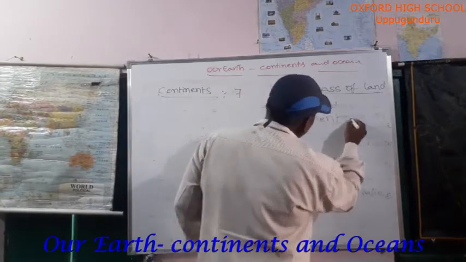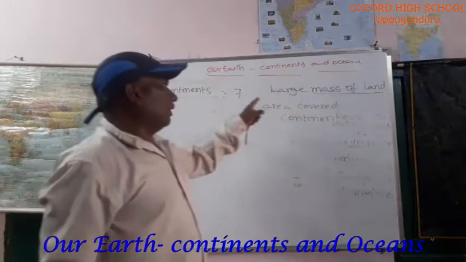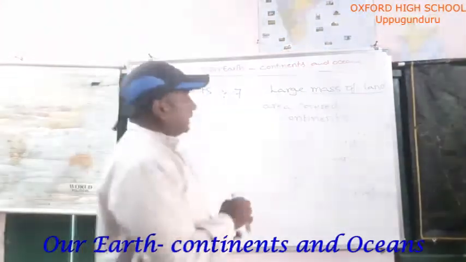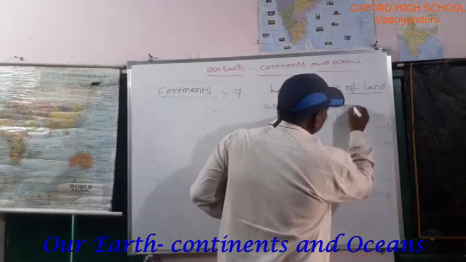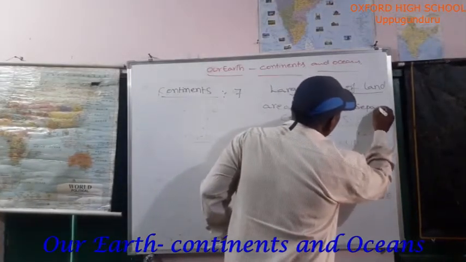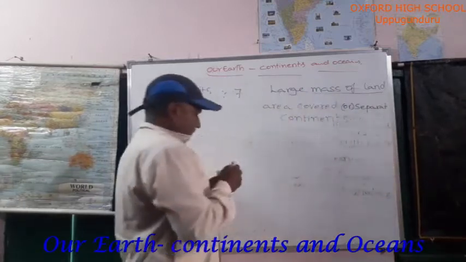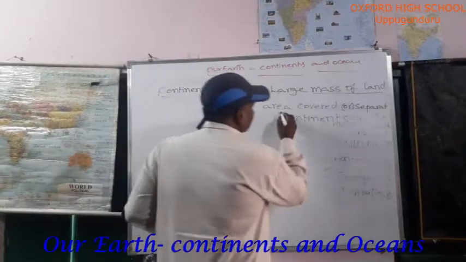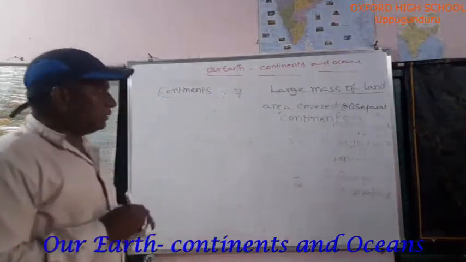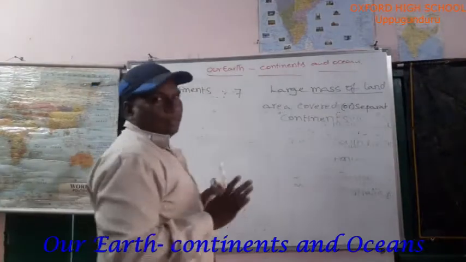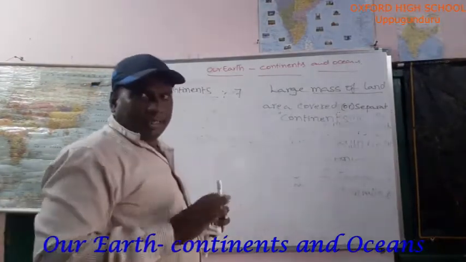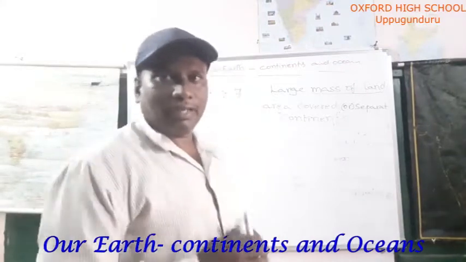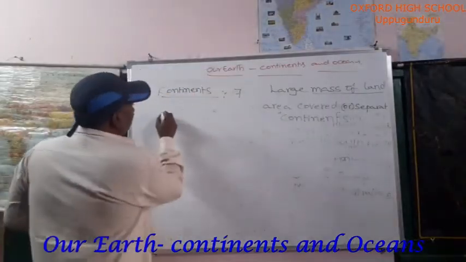Do you understand this definition? A large mass of land area covered or separated by oceans is called a continent. Do you understand? That is the definition we have regarding continents. I will explain each continent one by one very clearly. First of all, I will explain about Asia.